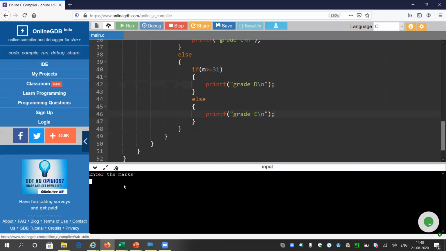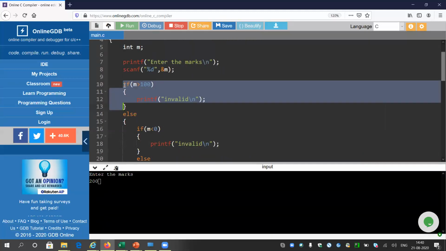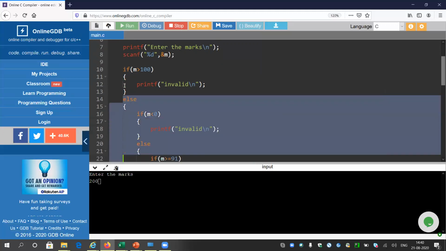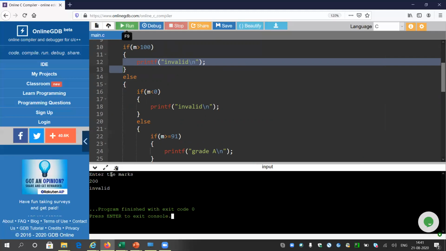Enter the marks. So I will enter marks like 200, some invalid marks. If I write 200, what will happen? It will come under this if block and print invalid. We have already learned that statements from both if and else cannot run simultaneously for the same input. So the program will not go into the else statement at all. It will just print this line and be done. So let me enter the number 200. It is saying invalid and the program is done.